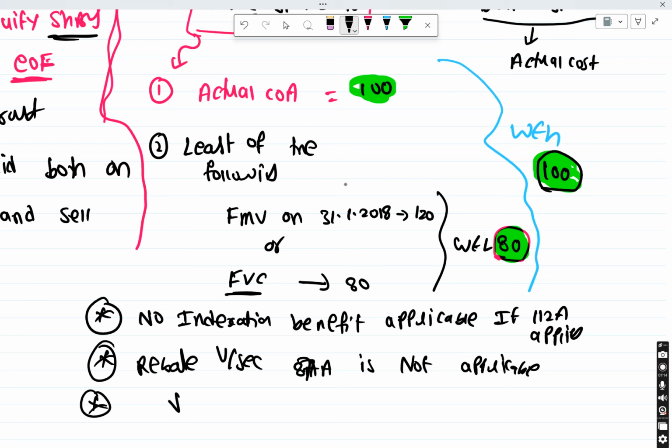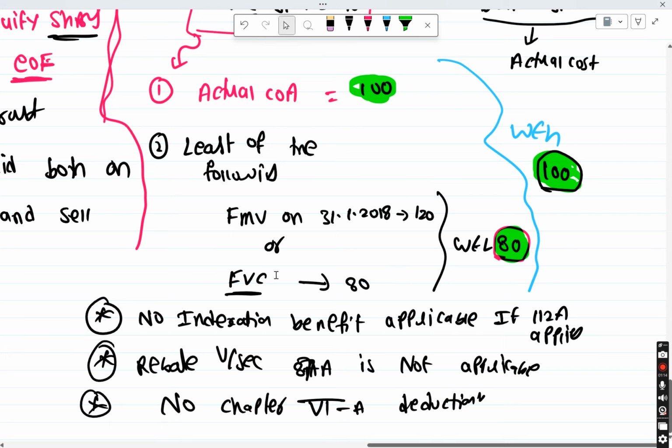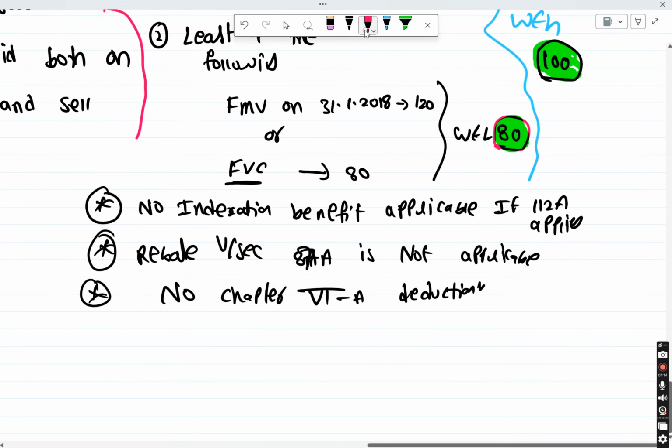And then no chapter 6A deductions. So you cannot claim any chapter 6A deductions. Okay, and this is one of the important points. It will make sense only when you are doing a question.